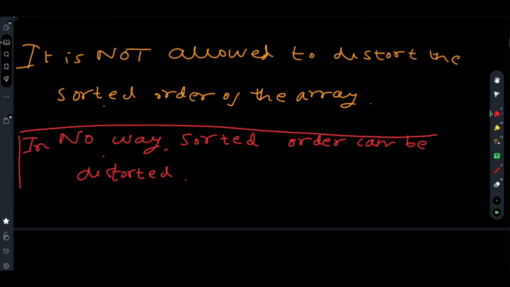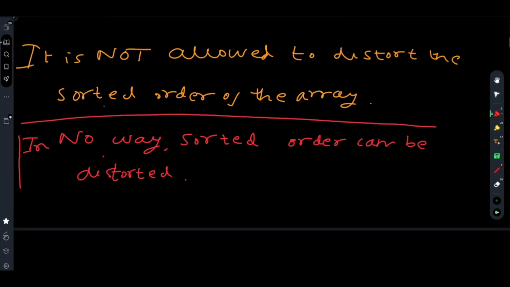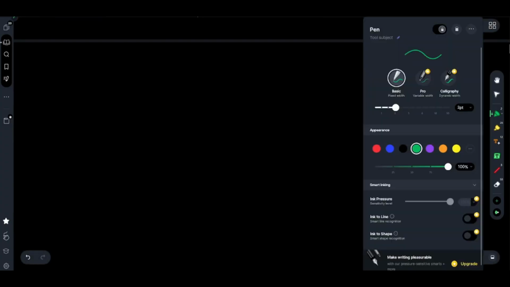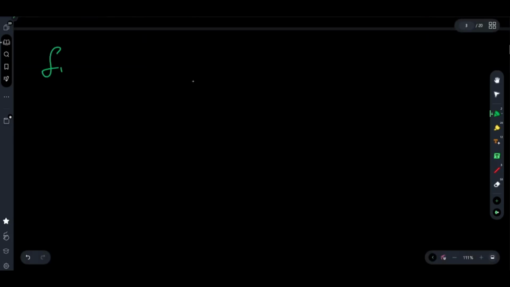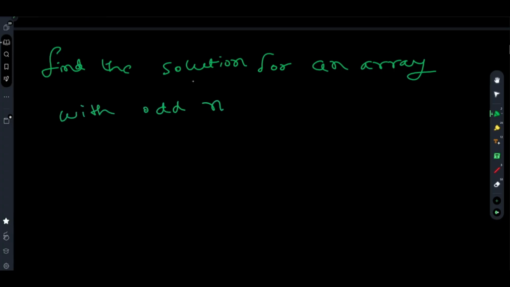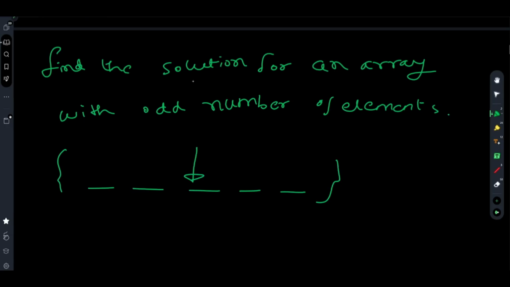Now, before starting to solve the question, right now we will only find the solution for an array with an odd number of elements. Why? Because in an odd number of elements there is only one median.